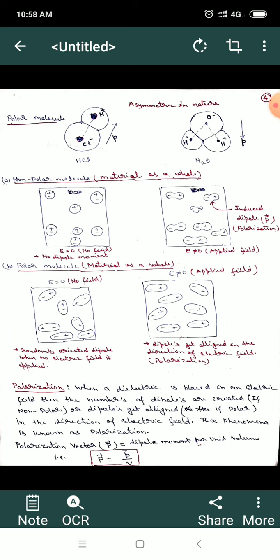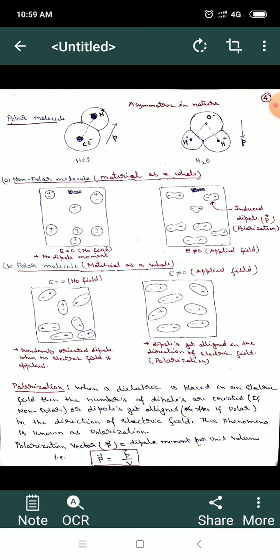In the case of polar molecules, there is no net electric field even though a large number of tiny dipoles are present in the material, because they are randomly oriented. If you measure the total polarization in polar dielectrics, because of the random orientation of dipoles, there will be no net polarization. But if you apply an electric field, all the randomly oriented dipole moments will be aligned in the direction of the electric field. This phenomenon, the alignment of all the tiny dipoles which already exist in the material, is known as polarization.